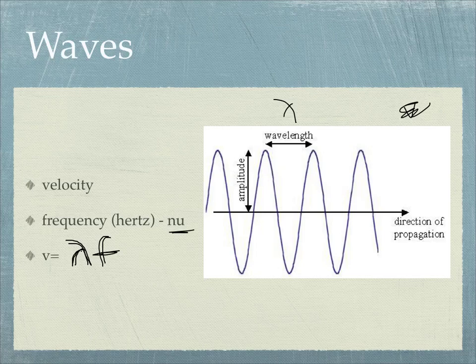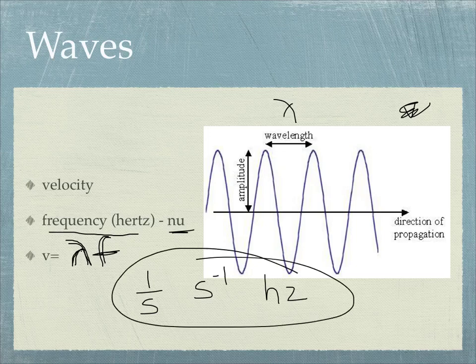And that's what we use. We're talking about the frequency. We talk about the frequency in terms of hertz. And a hertz is really 1 over a second. A lot of times you'll see them write it as seconds to the -1, or they could write it as Hz, which stands for that same thing. All of these things are writing the same exact thing right there. The textbook tends to do it this way. I tend to use hertz a little bit more, but any of those is okay.